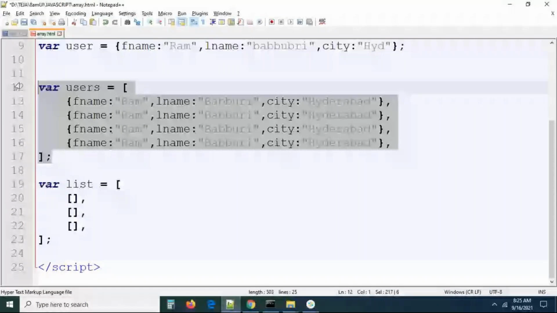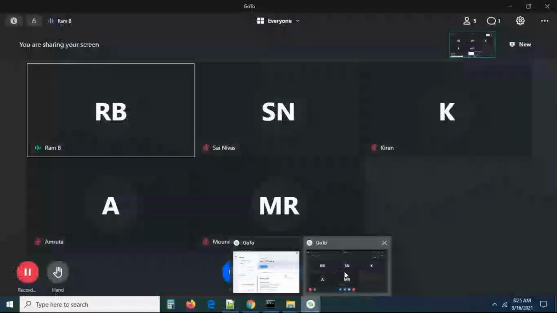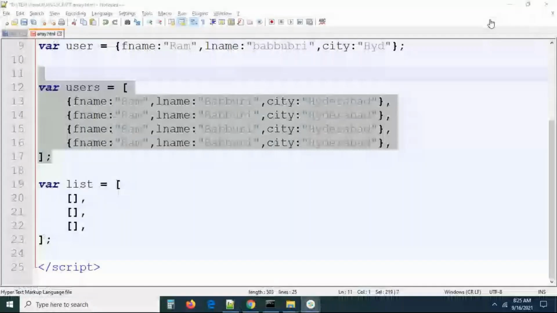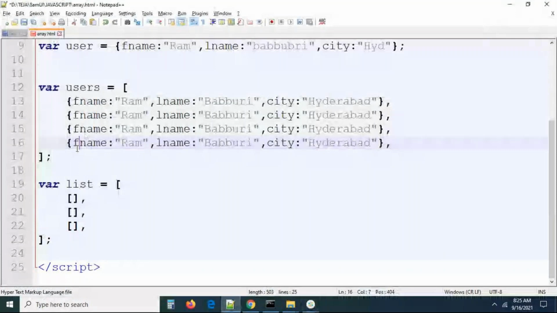But wait for some time, we will understand everything very clearly. We may not understand it right now. This is an array of arrays, and that is an array of objects. Most of the people may use arrays of arrays also. Some of the people may use arrays of objects also, whatever it may be. But I observe 90% of the people will go for this. 90% or 99% also, I can say.